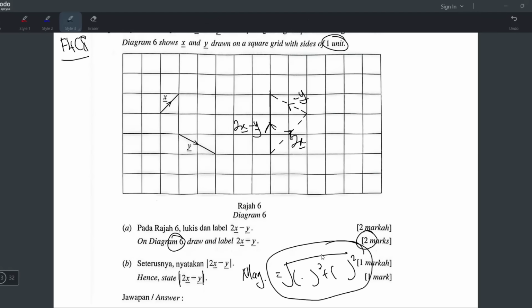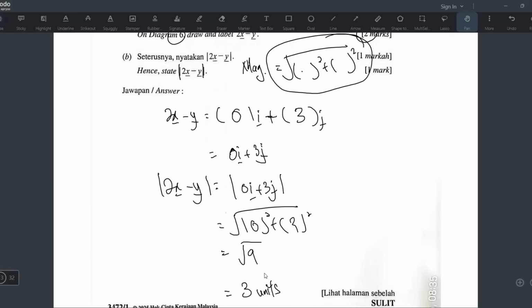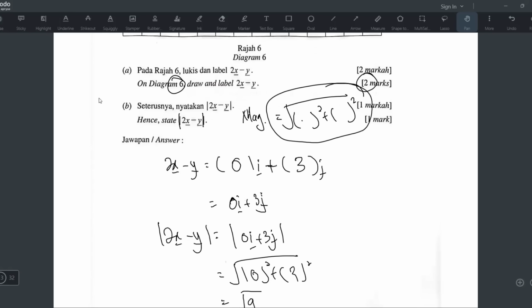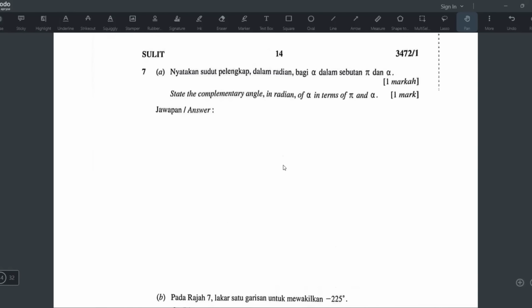But for this case, you can see it's just vertical 3 kotak. That's why you end up getting 3 for your final answer. Yeah, that's why it's only worth 1 mark, because you can just count it and write 3 straight away. But still, I show you the full working anyway. Okay, that's all. Okay, number 7 pula.